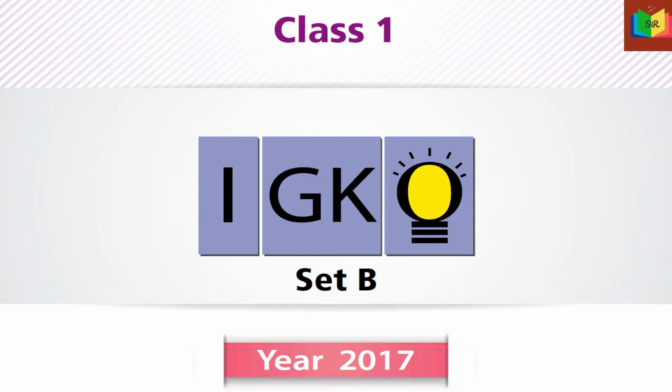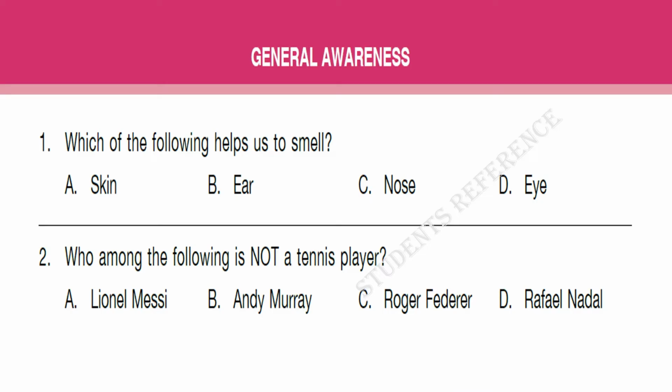And now we are going to discuss the 2017 Set B IGKO question paper for Class 1 students. General awareness. 1. Which of the following help us to smell? The options are skin, ear, nose, eye. The answer is C, nose.